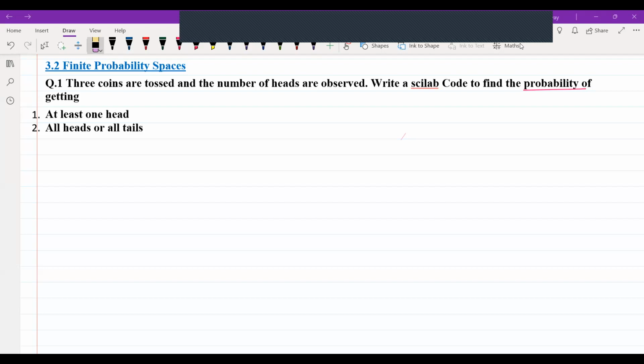Today I am going to cover another practical question from the topic of probability theory, which is based on finite probability spaces. So, first of all, let us understand what is the formula of probability and then we'll try to answer this question. Alright, so whenever we have to find out the probability of any event, the formula is number of elements in an event upon total number of elements in a sample space.